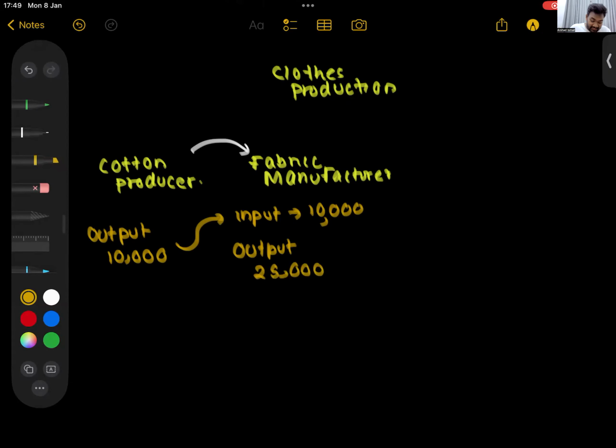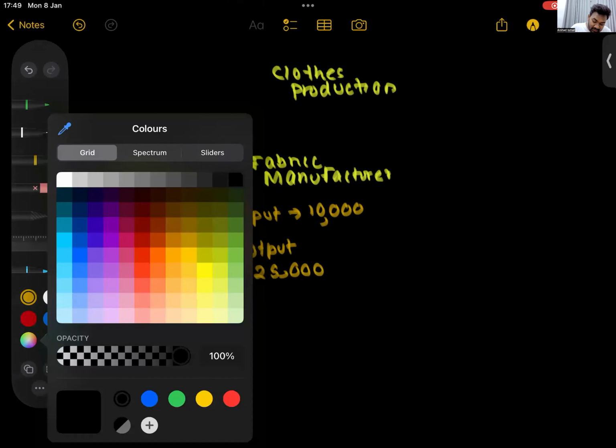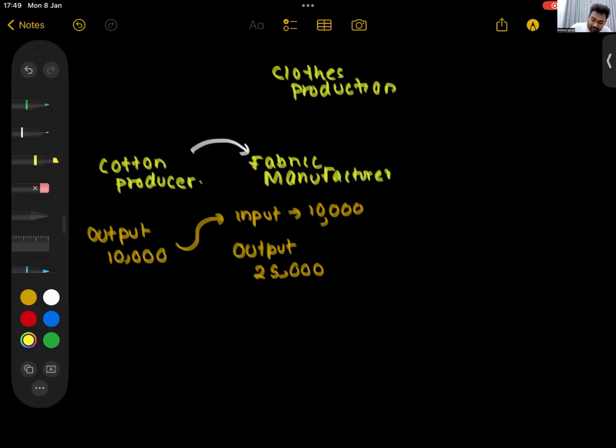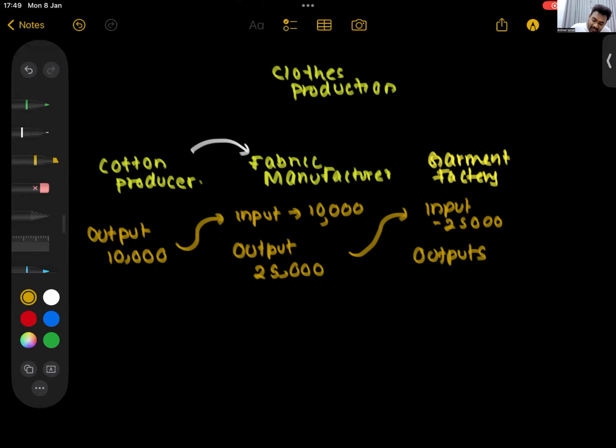Then what does he do? He sells his cloth. He sells his cloth to whom? He sells his cloth to, let's say, a garment factory. So what does the garment factory do? They produce t-shirts or denims or whatever. They take this cloth, the fabric, that is their input. So they have an input of 25,000, and with that, let's say they produce t-shirts worth 40,000.